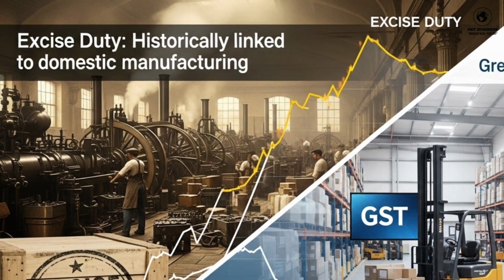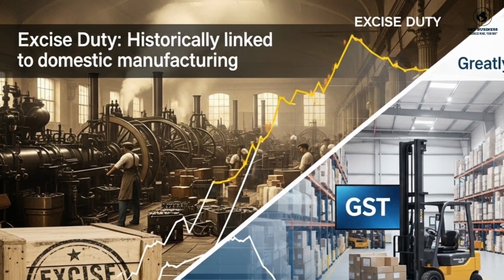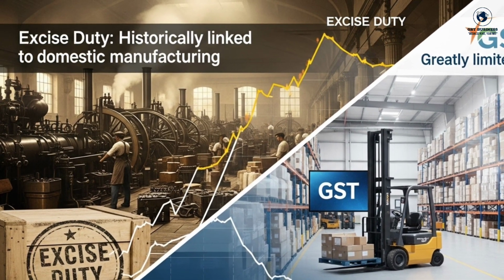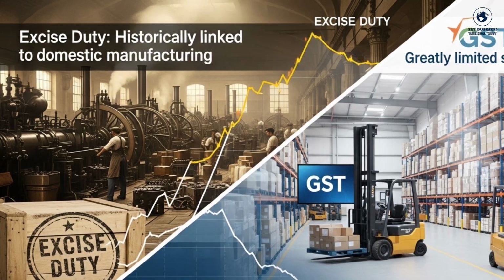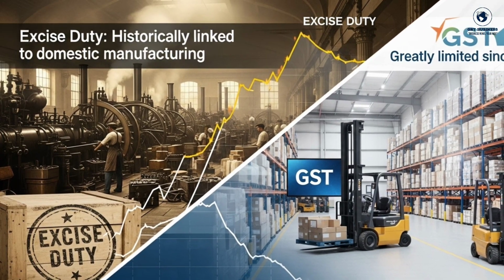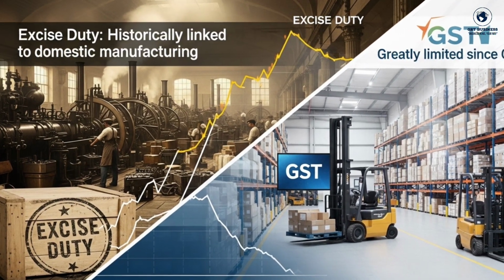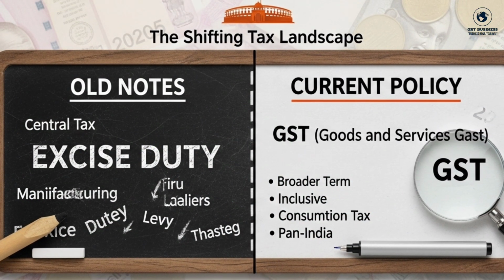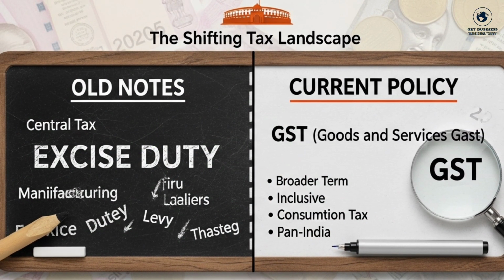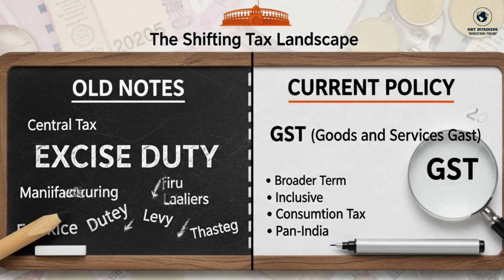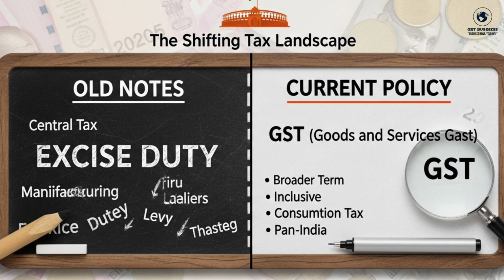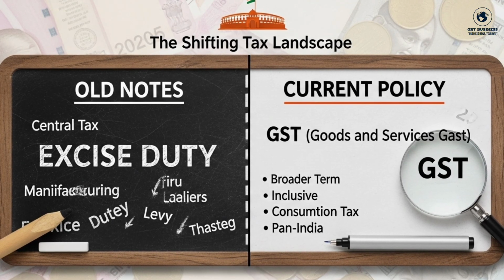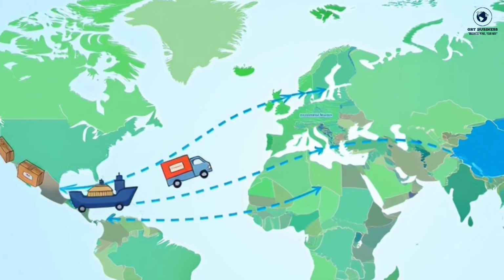So when someone says that excise duty means the tax imposed on everything made at the domestic level, that is only half the truth. The correct point is that, in the historical sense, excise duty was an indirect tax linked to domestic manufacture, but after GST, its scope has become very limited. That is why in today's Indian tax reality, GST is the much bigger word, while excise has become a narrower and selected area concept. It is very important to understand this difference, otherwise something read from old notes may fit wrongly into today's policy. Now understand customs duty.